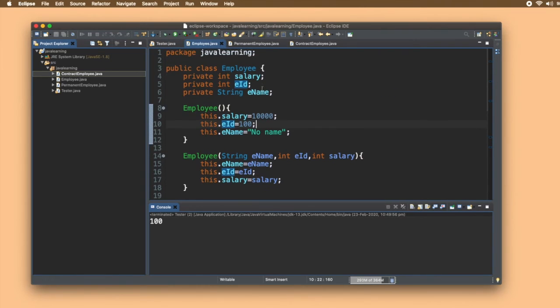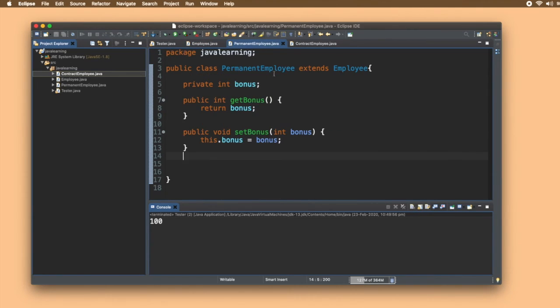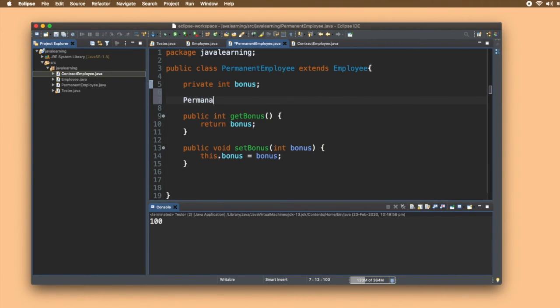In the employee constructor, I'll write "employee constructor call". Whenever this constructor is called, this statement will be executed, and you can see that in the console. Let's make a constructor for permanent employee as well.